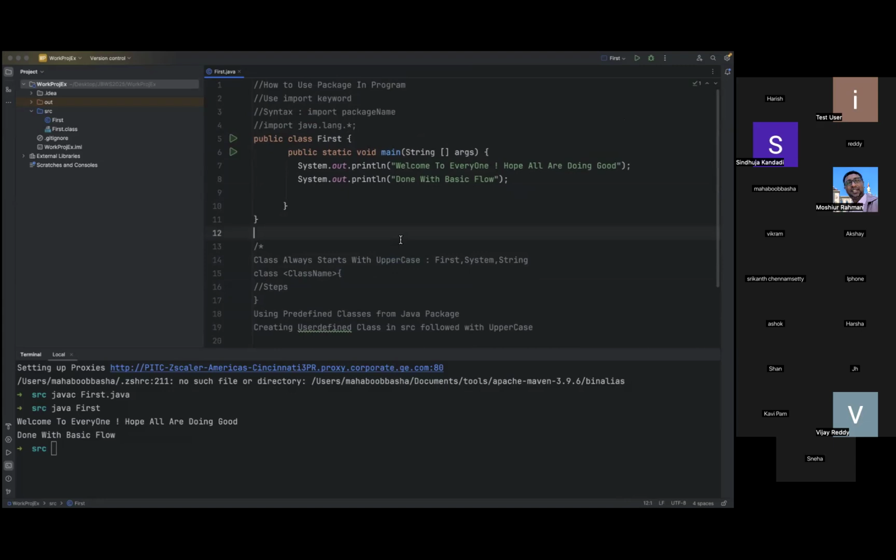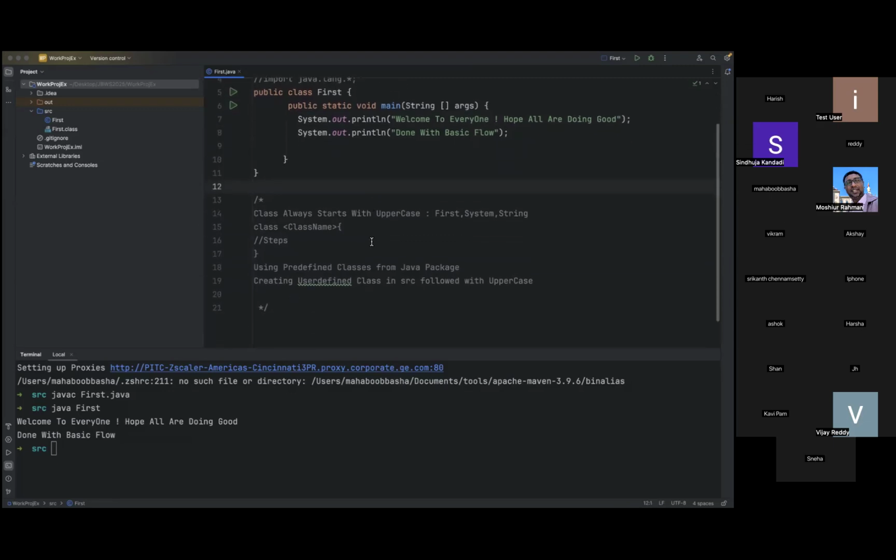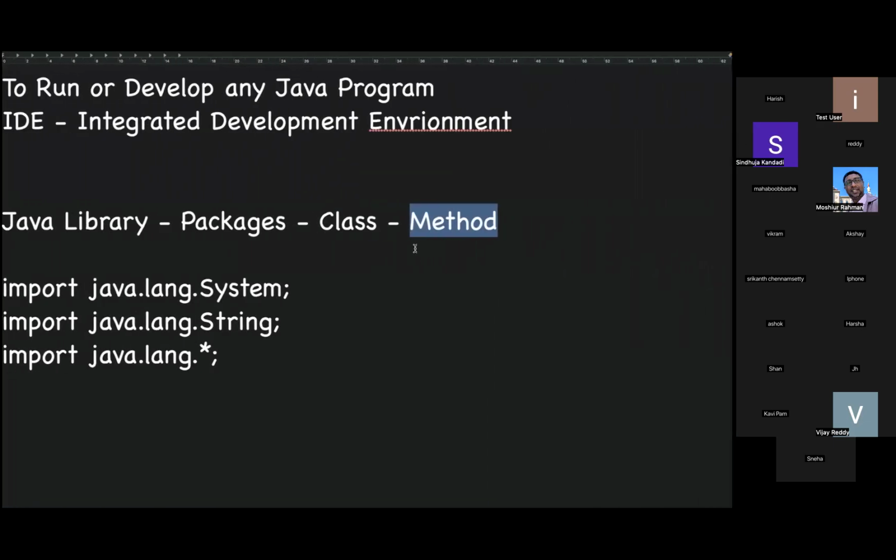In any Java program we see, whatever class we create is the user-defined class, and whatever classes we utilize from packages are predefined classes. Predefined is nothing but already available; we are just reusing them. Now the second thing is the main method. So what is a method?